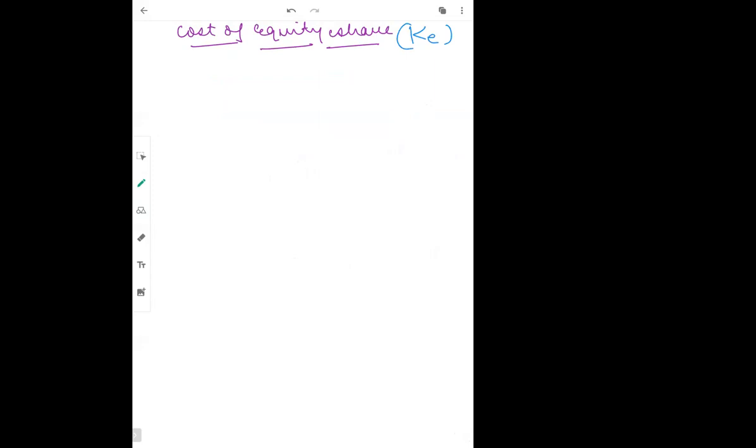Now coming towards cost of equity, there are certain different formulas depending upon what information is being given in the question. First formula is known as the dividend yield method.